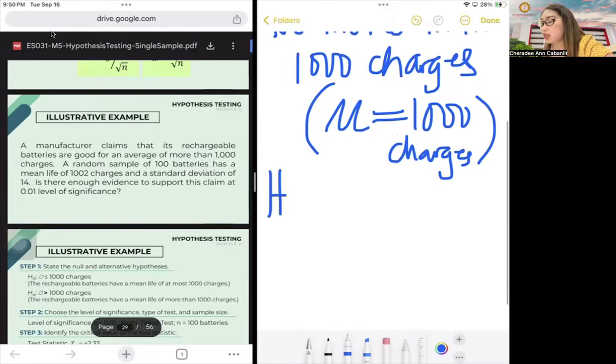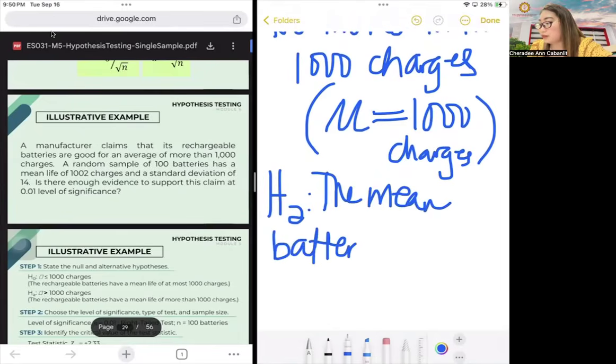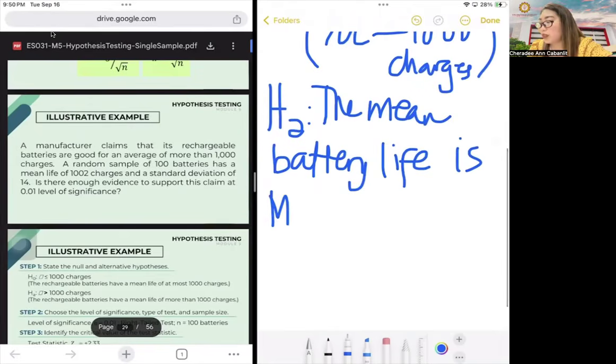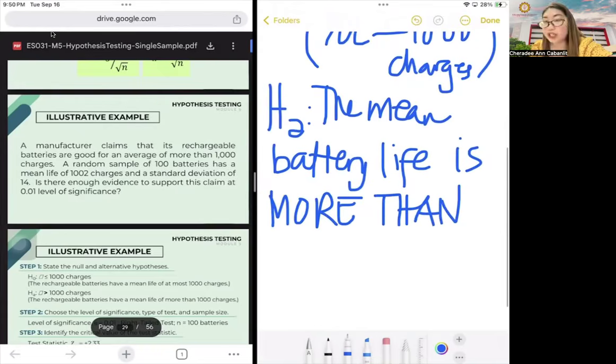While the HA is your claim that it is more than, because it's already 1,002. So the mean battery life is more than 1,000 charges. Remember, H0 only takes equality and negative values, while HA can take inequalities.